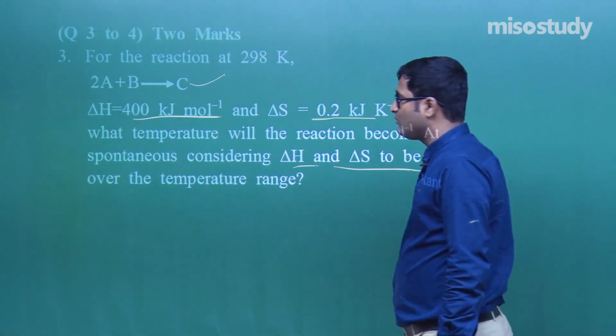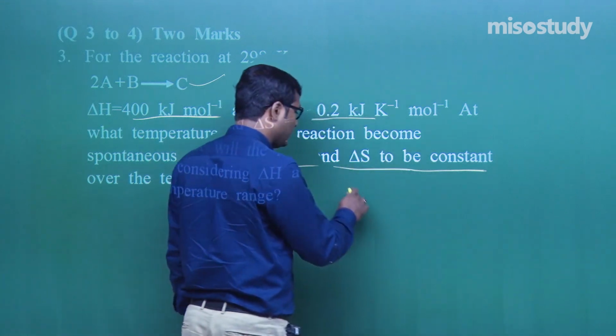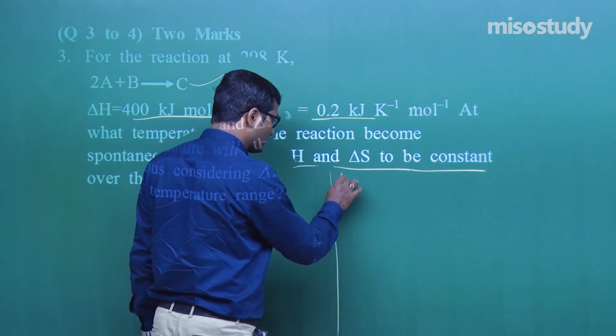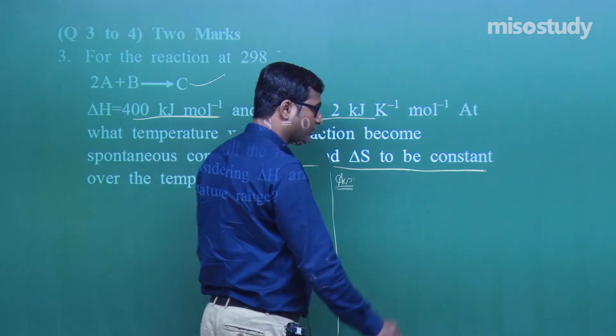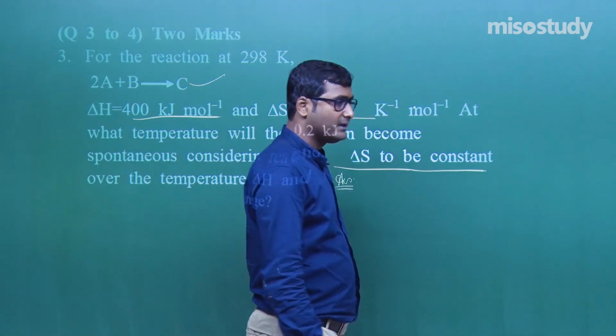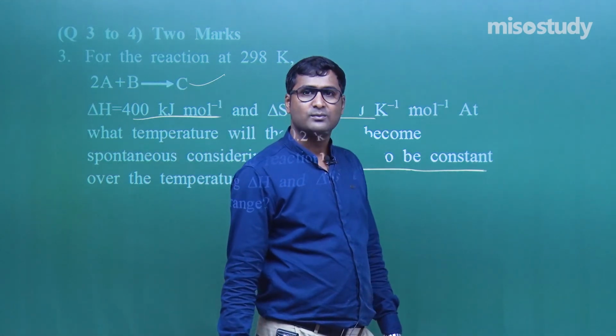We know the reaction is spontaneous only when delta G becomes negative.